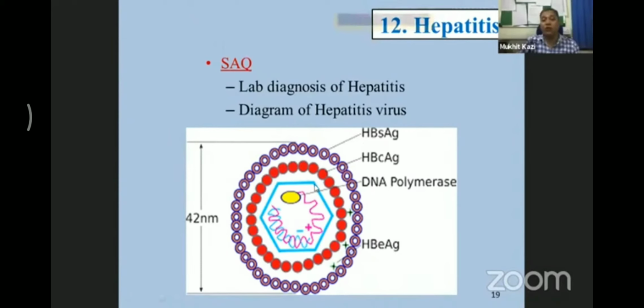If you have only drawn 2 circles and done something in the middle, like a spiral structure, you won't get complete marks. If the examiner is lenient, you may get 0.5 marks. But if you want to score 3 out of 3, you must draw. Of course, you write the measurements. If you don't write measurements, it's fine, but you need to know which part is the surface antigen, which part is the core antigen, where is the DNA polymerase, where is the envelope antigen. You should label it very properly.